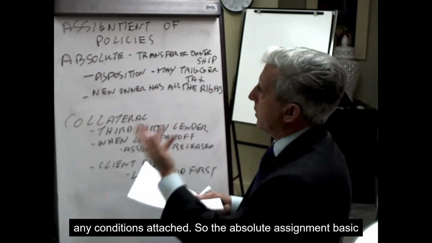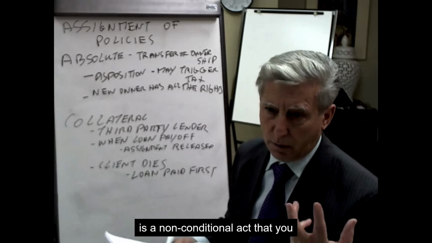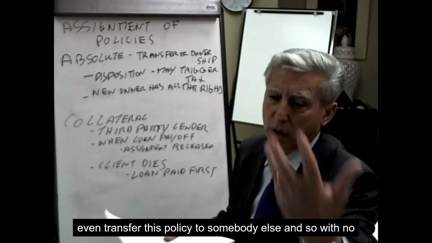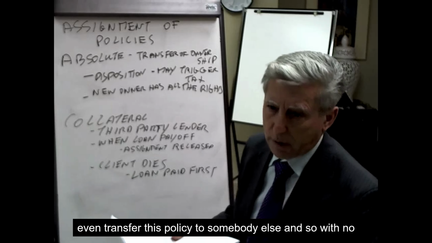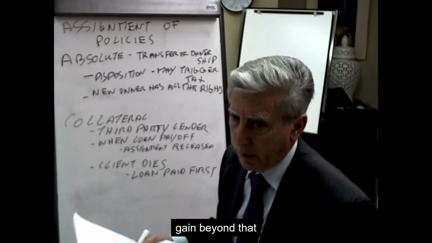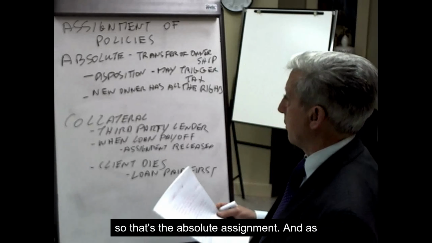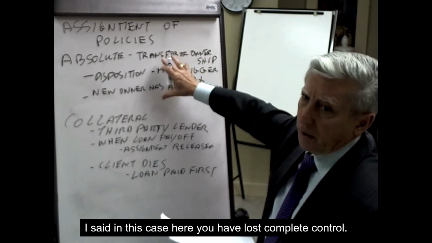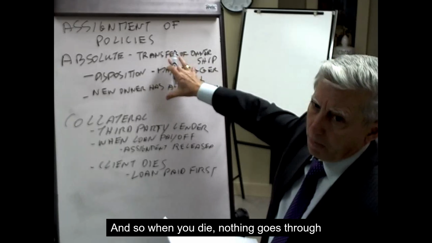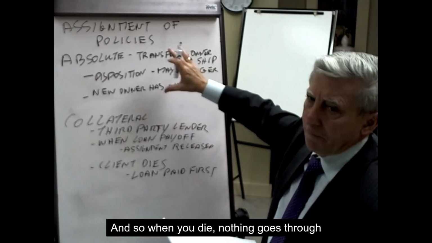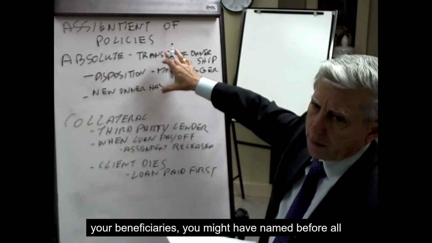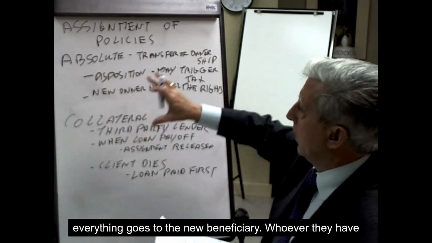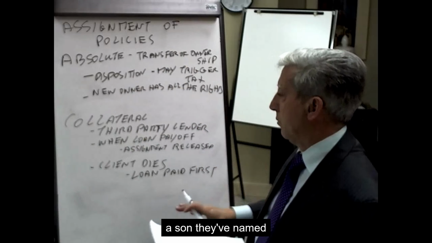So the absolute assignment is a non-conditional act where you decide that you're going to donate this policy, say, to a charity, or even transfer this policy to somebody else, and so on, with no gain beyond that. Okay? So that's the absolute assignment. And as I said, in this case you have lost complete control. And so when you die, nothing goes to the beneficiaries that you might have named before. Everything goes to the new beneficiary, whoever they've named.